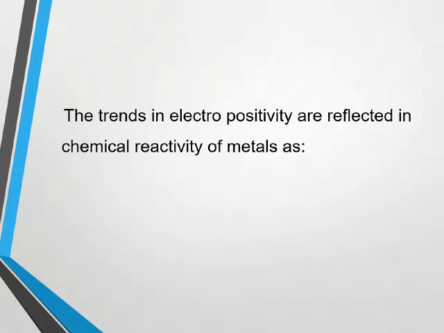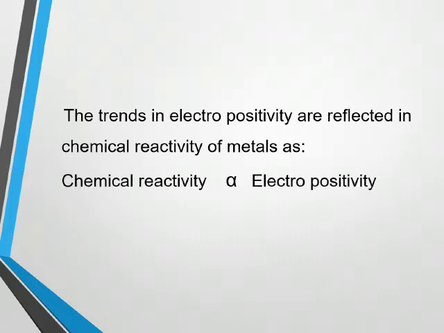First of all, describing the basic concept, we can say that the trends in electropositivity are reflected in the chemical reactivity of metals, as chemical reactivity is directly proportional to electropositivity.